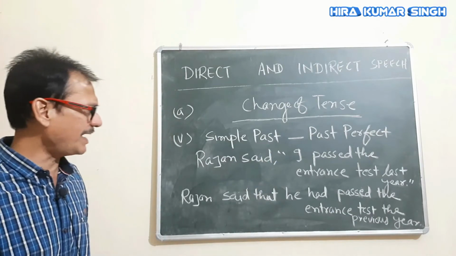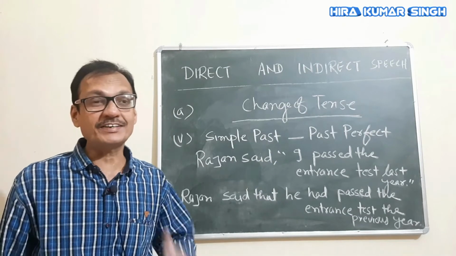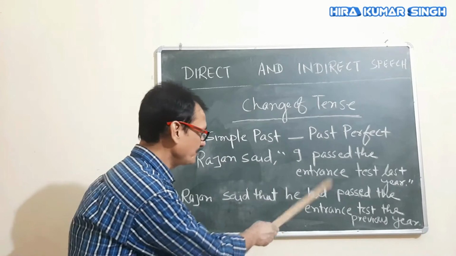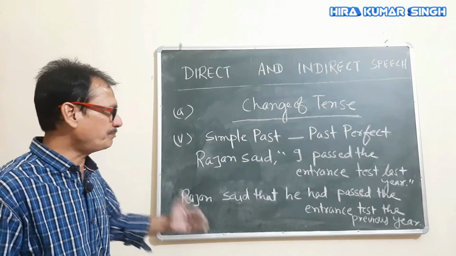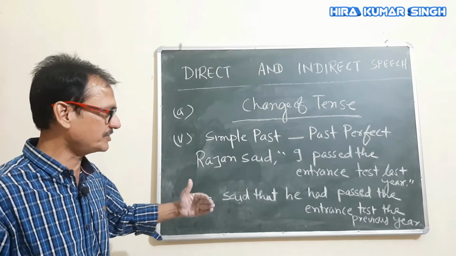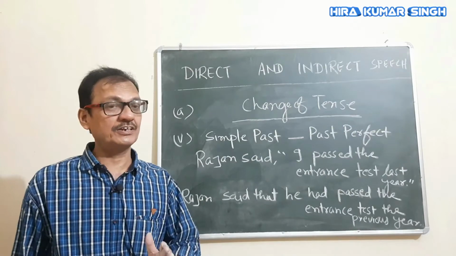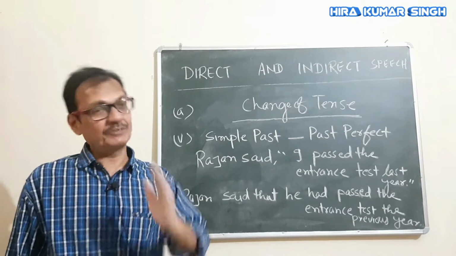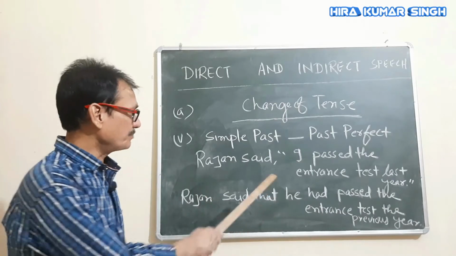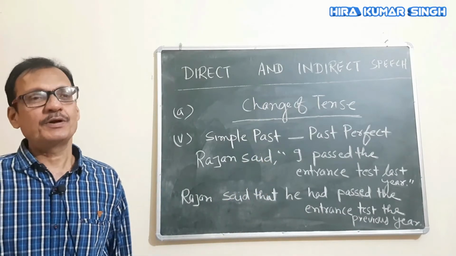"I passed the entrance test last year." What tense is this? This is simple past tense, and this has changed into past perfect tense: "He had passed the entrance test the previous year." Last year becomes the previous year. I will be telling you about all these time changes, but here simple past has changed into past perfect.